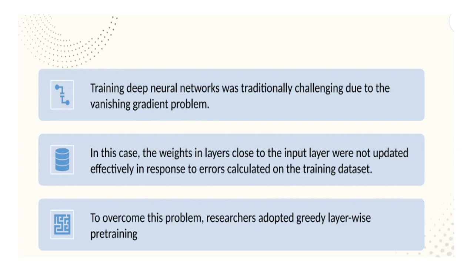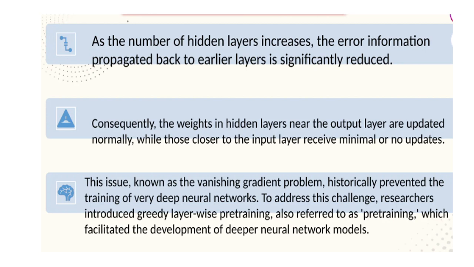Training deep neural networks was traditionally challenging due to the vanishing gradient problem. In this case, the weights in layers close to the input layer were not updated effectively in response to errors calculated on the training dataset. To overcome this problem, researchers adopted greedy layer-based pre-training. As the number of hidden layers increases, the error information propagated back to early layers is significantly reduced. Consequently, the weights in hidden layers near the output layer are updated normally, while those closer to the input layer receive minimal or no updates. This issue, known as the vanishing gradient problem, historically prevented the training of deep neural networks.